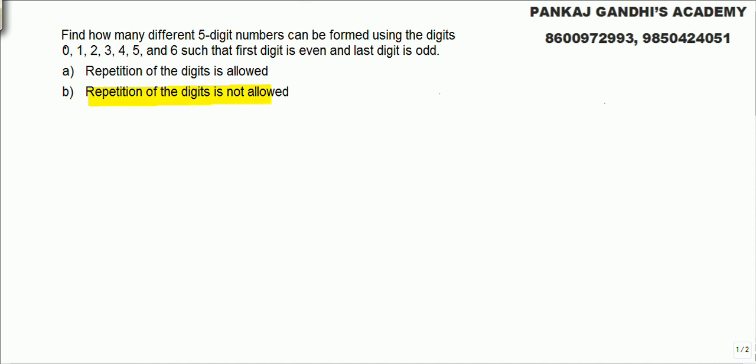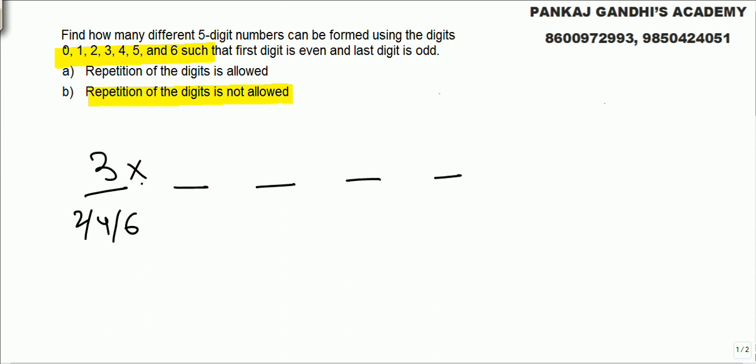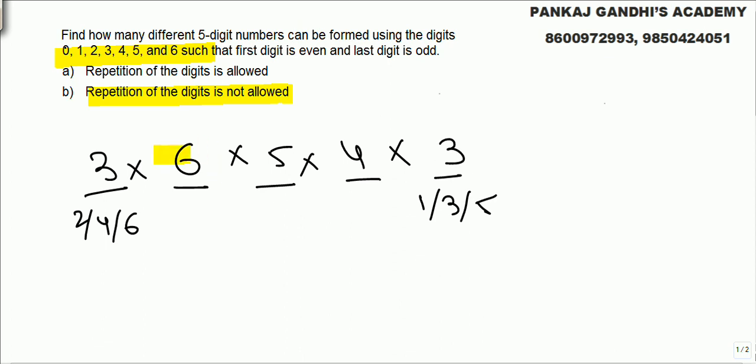We want repetition not allowed, so the same digit cannot come again and again. Now some of you make this mistake. First digit 2, 4 or 6, 3 choices. Then we had total 7 choices, 1 choice is gone here, so the remaining are 6, 5, 4. Now for odd, we have 1, 3 or 5. Look, this approach is wrong.